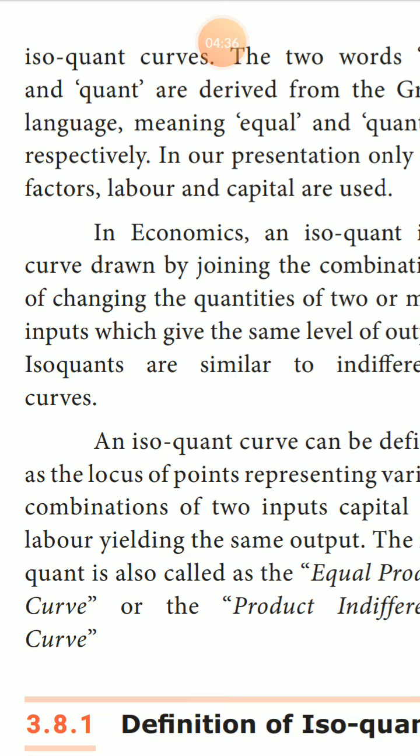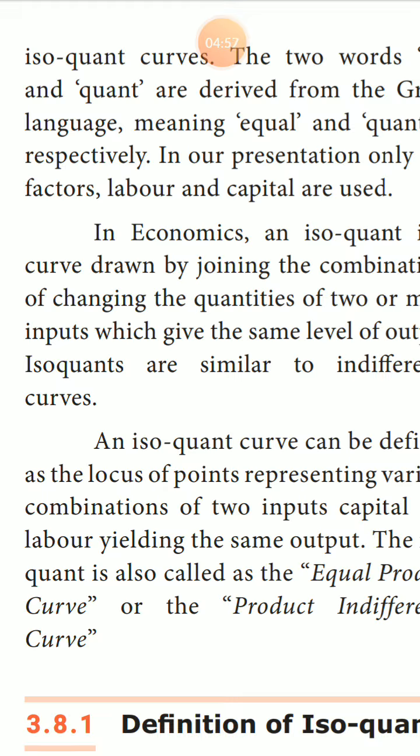In our presentation, only two factors, labor and capital, are used. Of the four factors of production, land, labor, capital and organization, this isoquant curve uses only two.